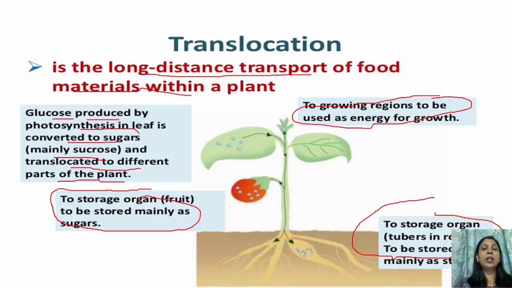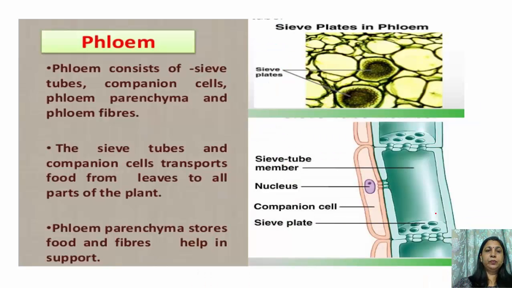So it moves to each and every part of the plant, this food, and it has certain functions. If it reaches the growing regions, it is used as energy for growth. If it reaches the fruits, it is stored in the form of sugars, and if it reaches the storage organs such as tubers and roots, it is stored mainly as starch.